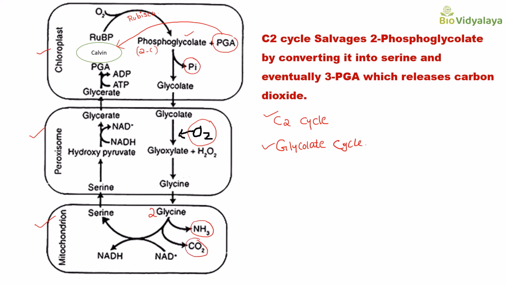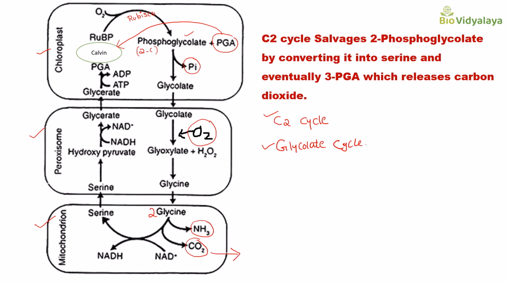So there is a loss of carbon. So here NADH is produced. Okay. So in this photorespiration, there is a 25% loss of fixed carbon. Carbon dioxide is released, and so only in mitochondria is carbon lost.